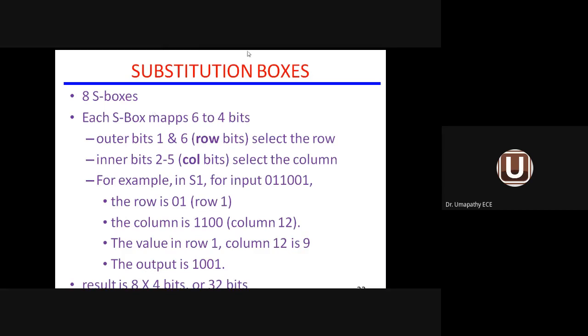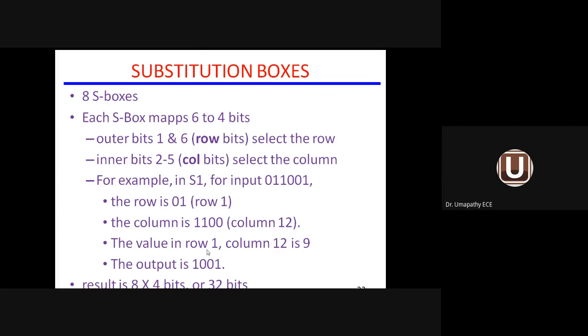For example, in S1, the input is 011000. The first and the last bit will be the row bits. The middle 4 bits will be the column bits. So 01 is row 1, 1100 is column number 12.